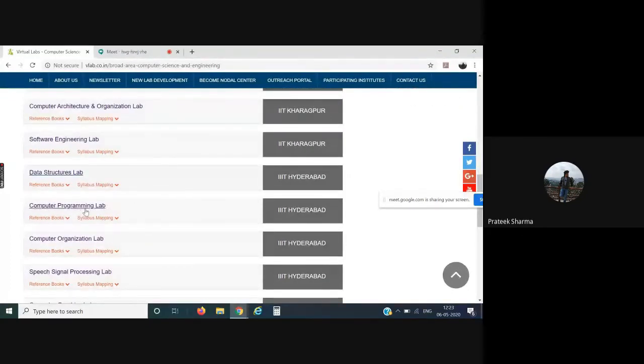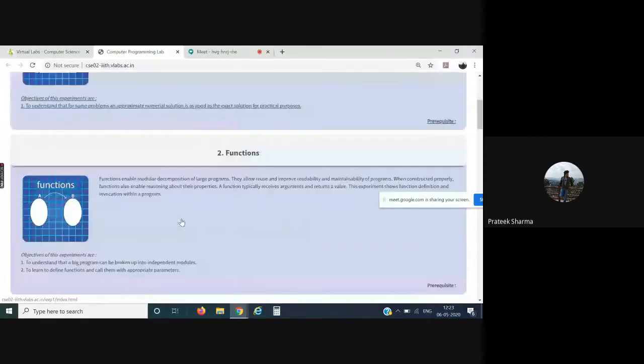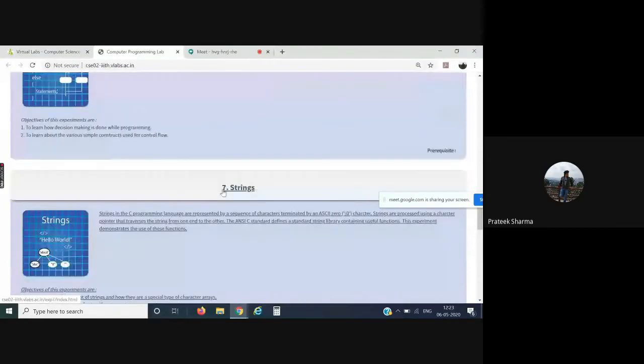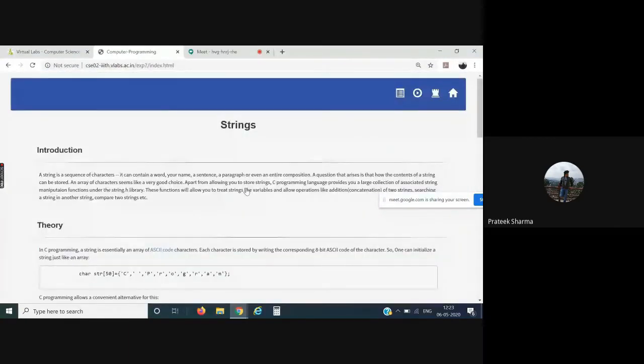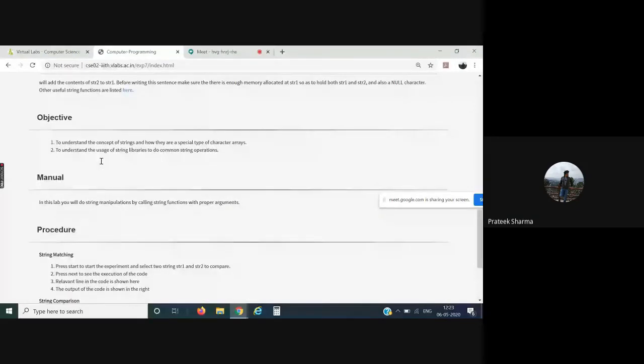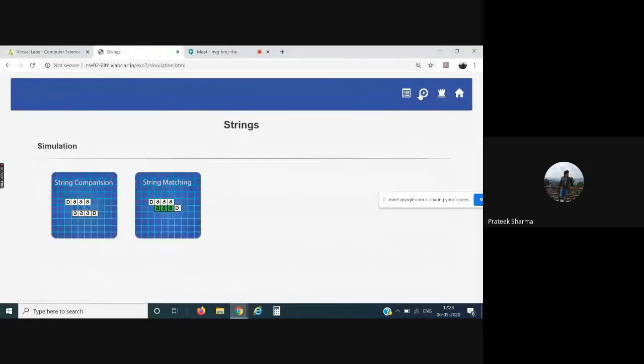If I click on the computer programming lab, I have a slight change in the template view. The particular experiments are written over here. For example, I'll simply choose strings. I have the introduction, the theory, everything is given: the objective, manual, procedure, further readings. Scroll it up. At the very top, you can see an icon that looks like a play icon. Click on that. Now we have the simulation for string comparison or string matching. I'll choose string matching.